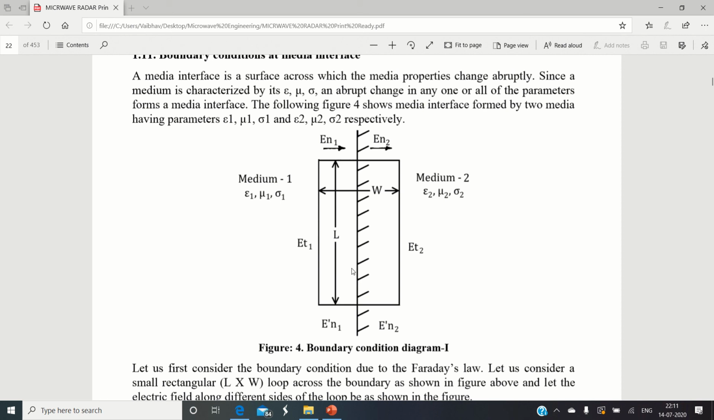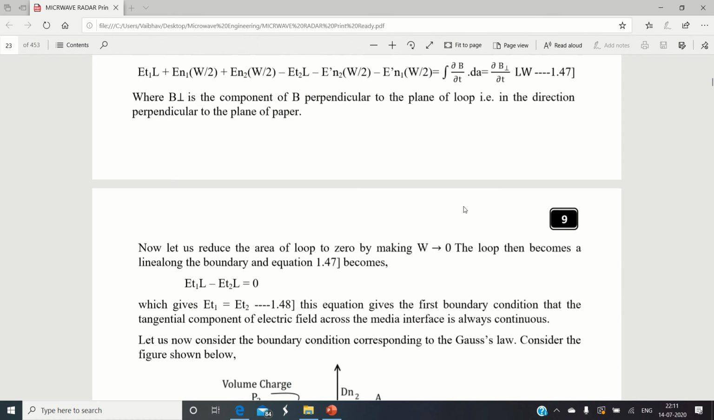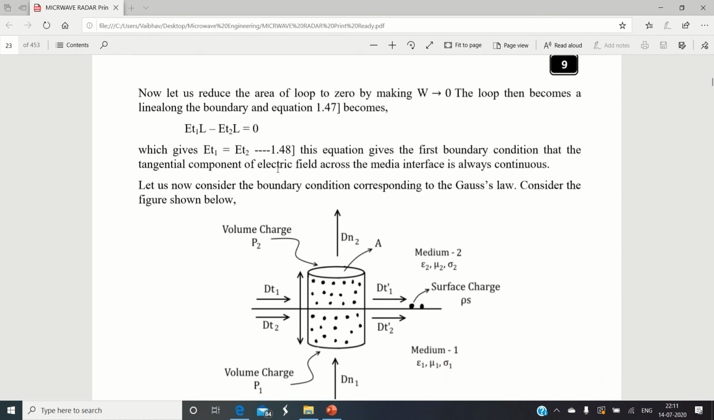Similarly, we have the normal component, indicated with the suffix n. When we resolve the electric field along the normal direction, we have two components, one in medium number 1 and second in medium number 2. First of all, the law of boundary condition tells us that the tangential component of the electric field is going to be continuous. This we call the first boundary condition.